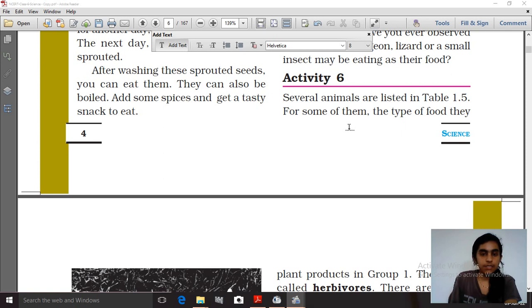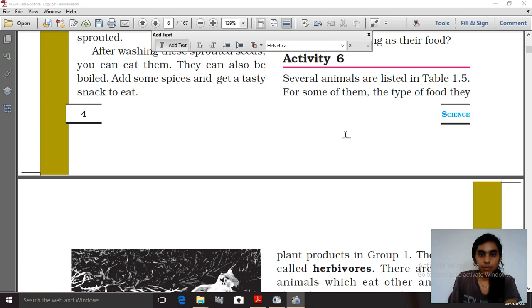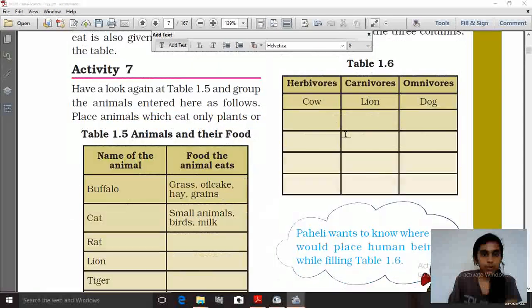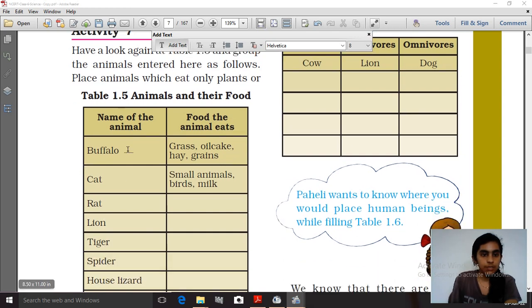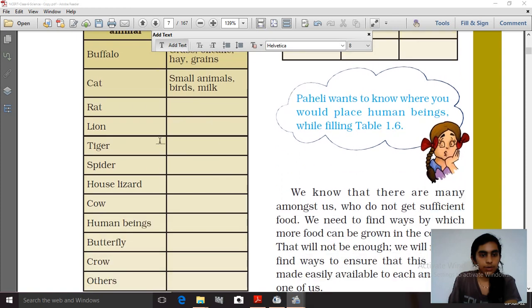Now in activity 6, some animals are listed in table 1.5, and for some of them the type of food they eat is also given. Here it is given as table 1.5, animals and their food. Some examples are given, like buffalo, which eats grass, oil cake, hay and grains. Cat eats small animals, birds and milk. Like that you have to fill the rest of the column.